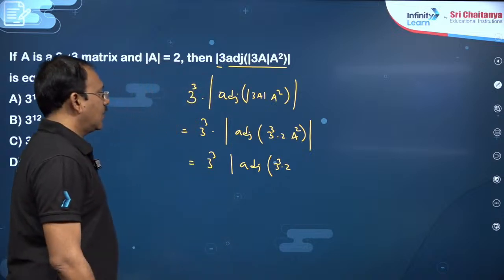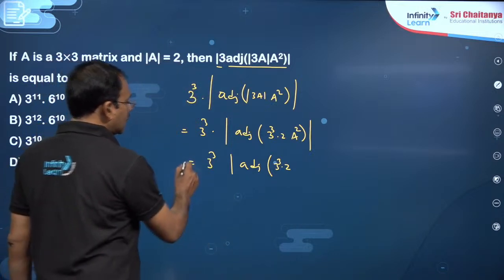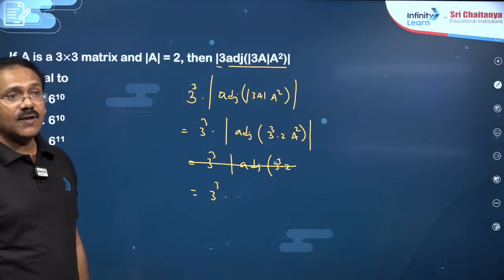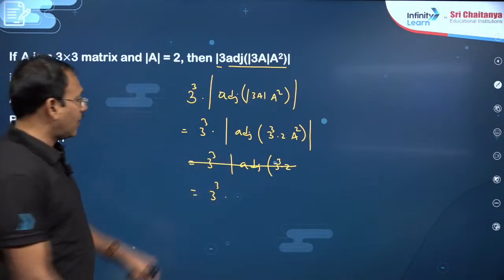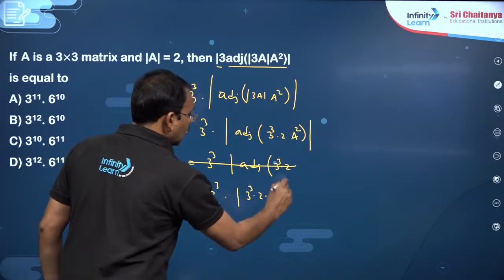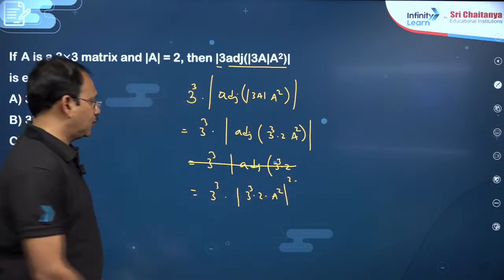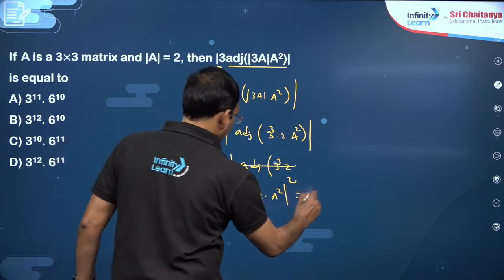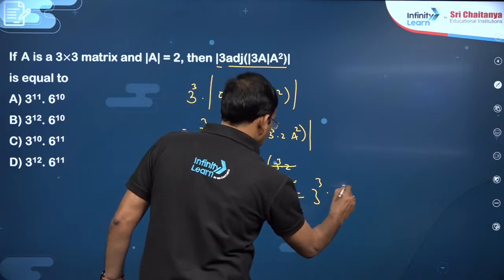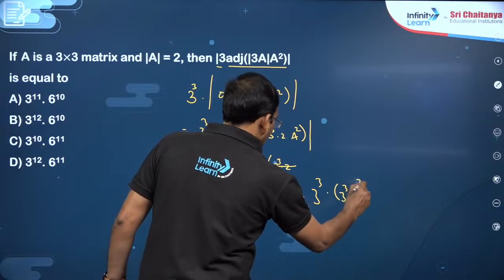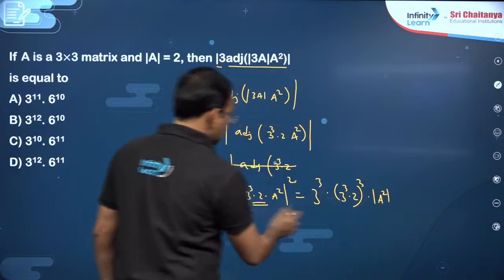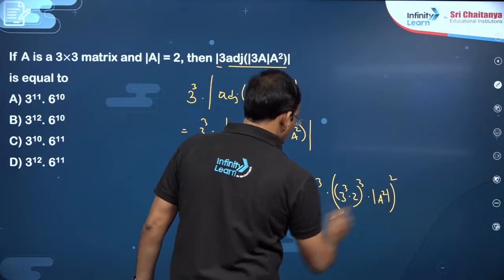I mean to say you can write det of adjoint A as, det of adjoint A, what can we write? Det A to the power of n minus 1, det of 3 cube into 2 into A square, power n minus 1 is 2. Now again 3 cube into, it is like det KA, you can write K power n into det A square, is this det whole square is there.